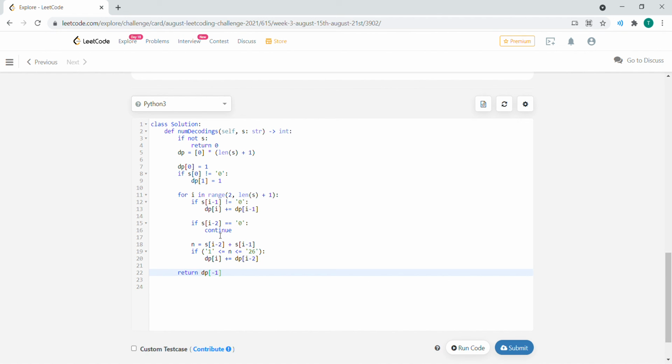Space complexity is big O of n as well. It's the size of the dynamic programming array, right? And the size of the dynamic programming array is based on the length of string s. So both space and time complexity is big O of n, where n is the length of s, which is our string. Alright, that's pretty much it.